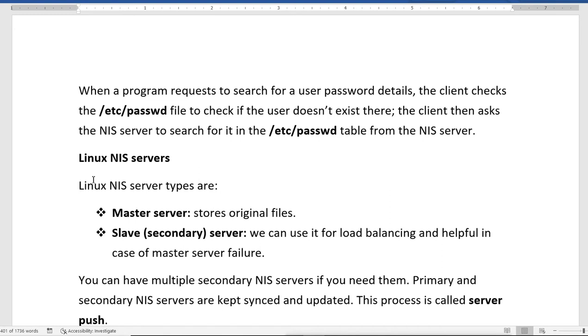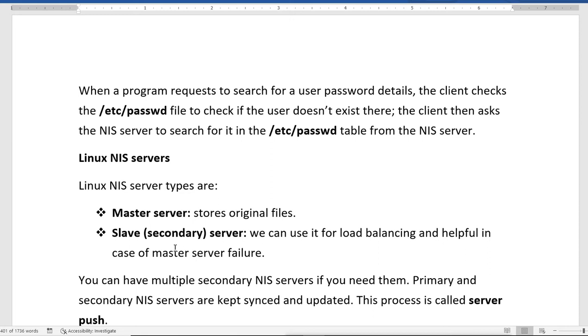Now, Linux NIS servers have two types. One is the master server that stores the original files, and the second type is the slave server. We can create multiple servers, all as master servers. That means if we have too much load on our network, like too many authentication processes to do, and a single server is not able to handle that, we can create multiple NIS servers. And also we can create multiple NIS servers as master servers. But if we want, then we can create slave servers also.